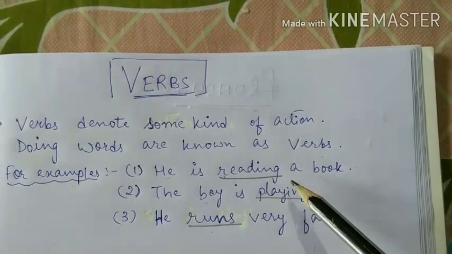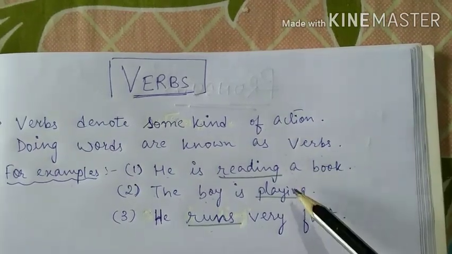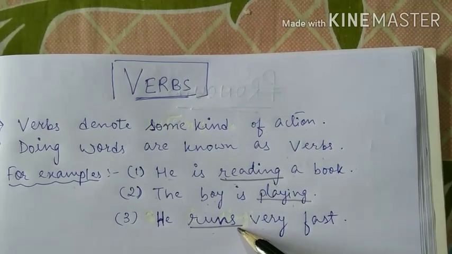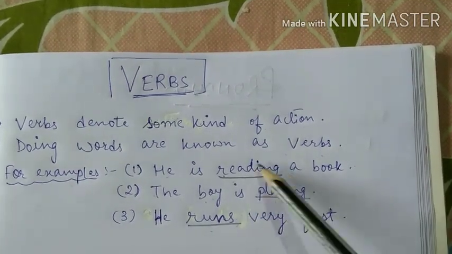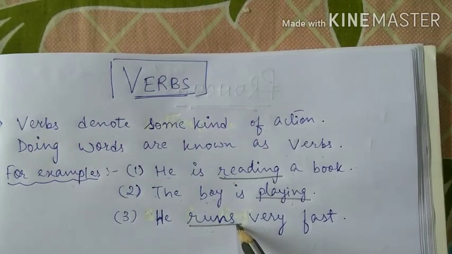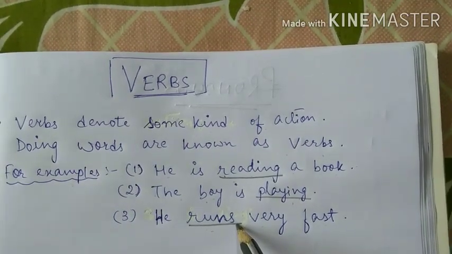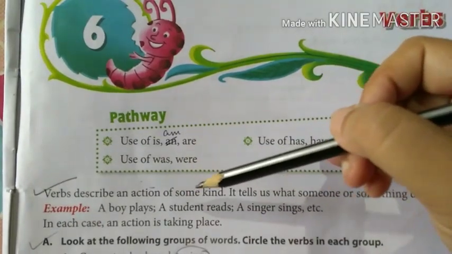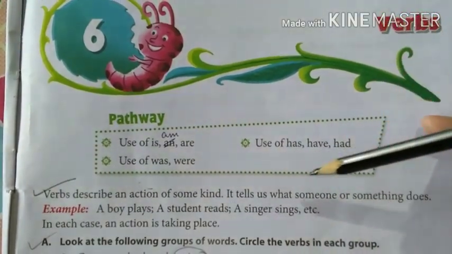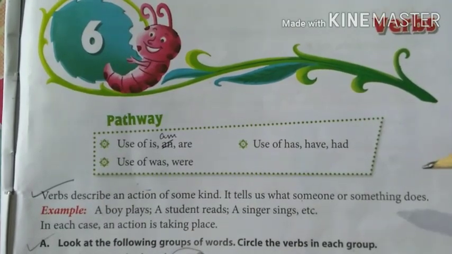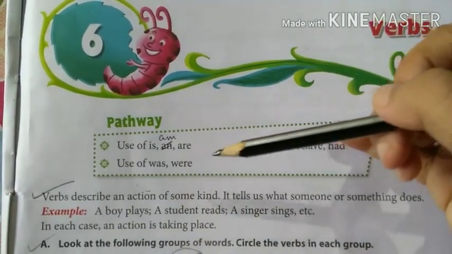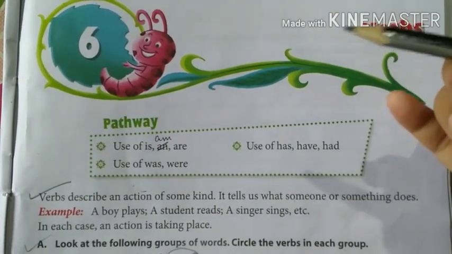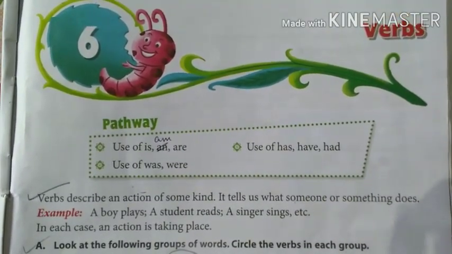Okay. So these underlined words, that is reading, playing, runs, are called verbs. So these 3 words which are underlined are known as verbs. Therefore we can see that verbs describe an action of some kind. It tells us what someone or something does. So verbs tell us what someone or something is doing. So it tells us about the action of some kind.